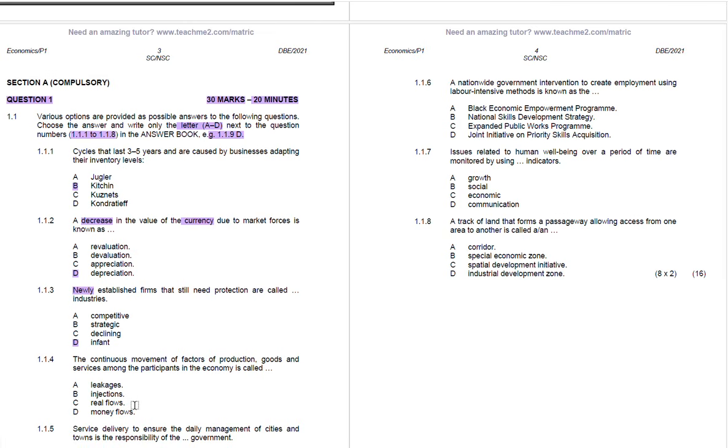The correct answer in this case is C, because the continuous movement of factors of production, goods, and services among participants in the economy is called real flows. So the correct answer will be C.